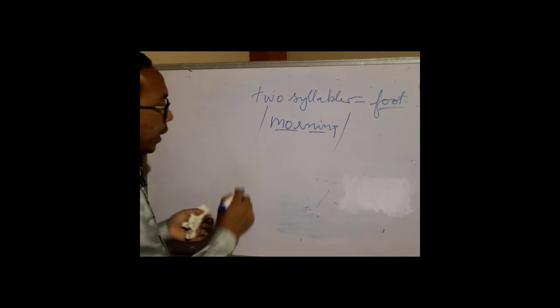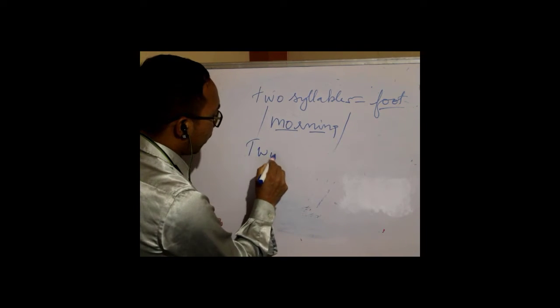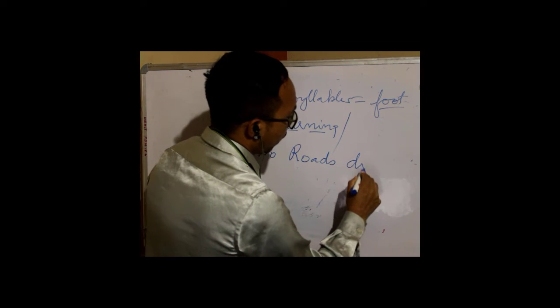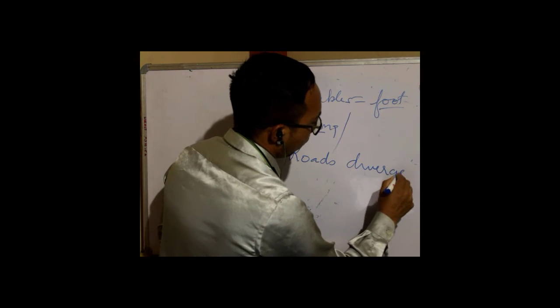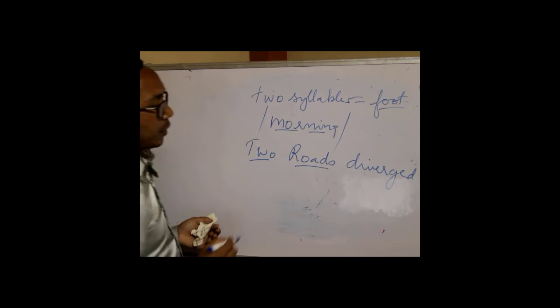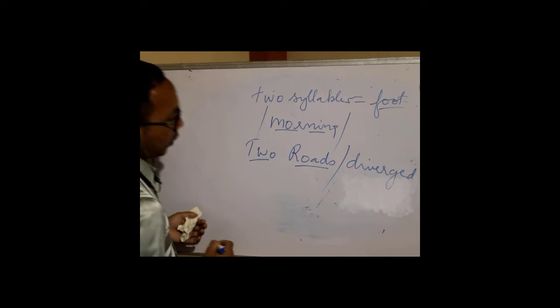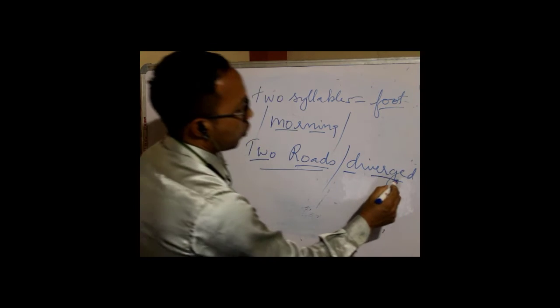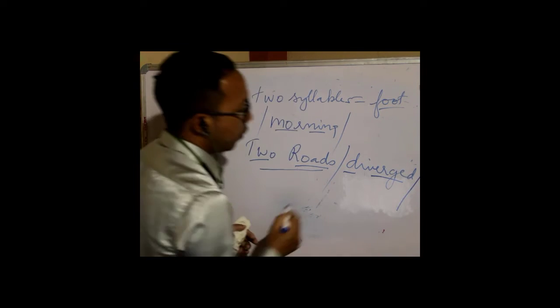Let's take the first line, how we can find a syllable. Two roads diverge. So we can see two is one syllable, roads the second syllable. So this one is going to form one foot. Diverge. So this is going to form another foot.